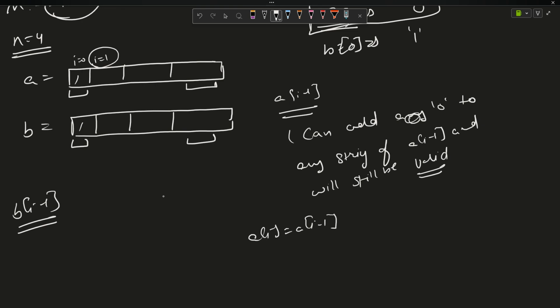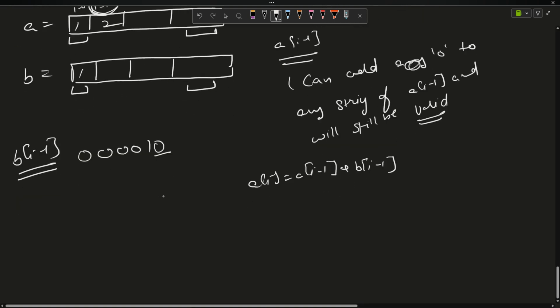So suppose there is a string which does not contain consecutive ones. Suppose a string is 0, 0, 0, 0, 1. Now it is my choice if I apply 0 here. If I apply 0 here, it is not consecutive, and it is a valid string. So A of I equals A of I minus 1 plus B of I minus 1, which becomes 1 plus 1, equal to 2. Now, what about B of I?